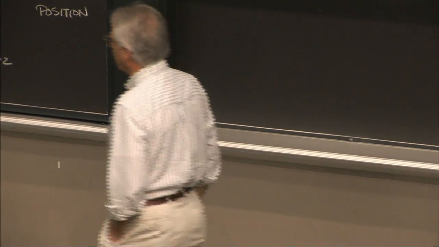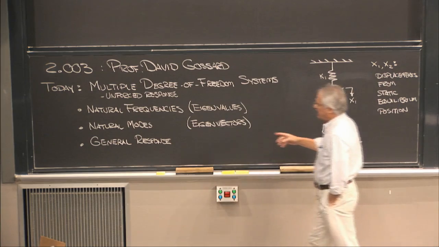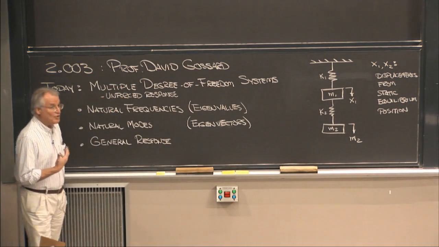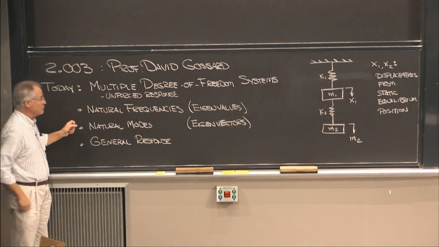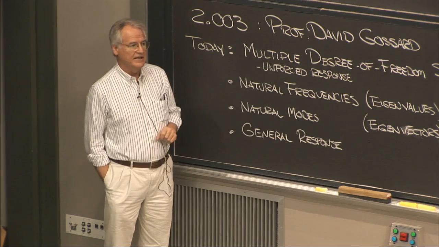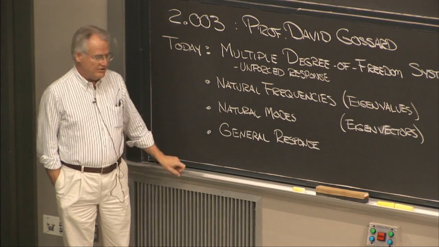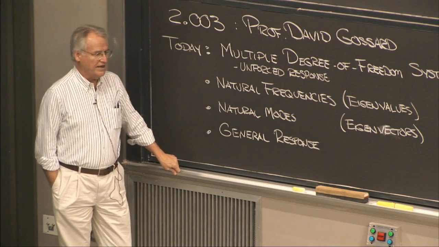In particular, as you might expect, the system that has multiple degrees of freedom has multiple natural frequencies, also known as eigenvalues, as we will explain shortly.